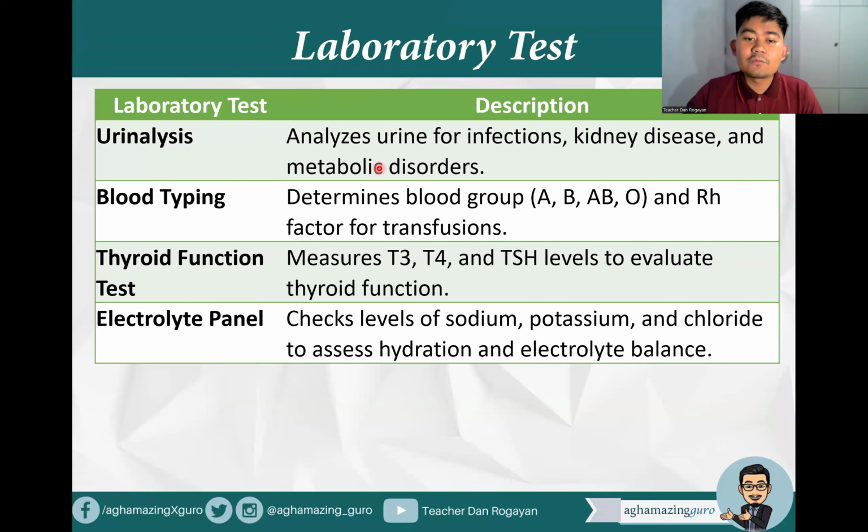We also have urinalysis. This is also very common, and it analyzes urine for infections, kidney disease, and metabolic disorders. And the blood typing that we mentioned earlier determines the blood group A, B, AB, or O, and Rh factor for transfusions. While we also have the thyroid function test, which measures T3, T4, and TSH levels to evaluate thyroid function. And lastly, electrolyte panel, which checks the level of our sodium, potassium, and chloride to assess hydration and electrolyte balance. So these are some of the common laboratory tests that might be asked in our board exam. CBC, urinalysis, those were asked before.